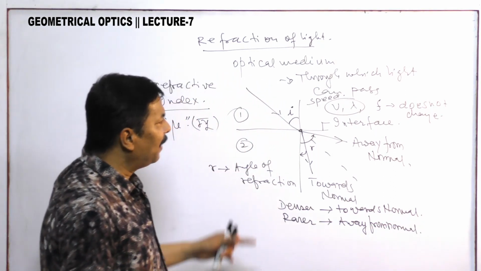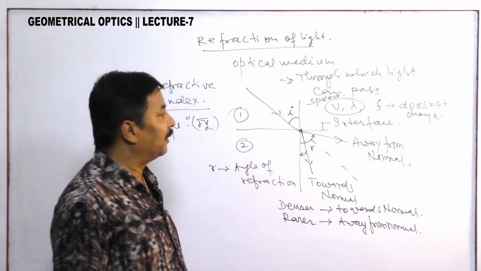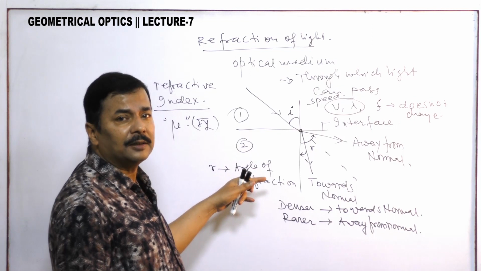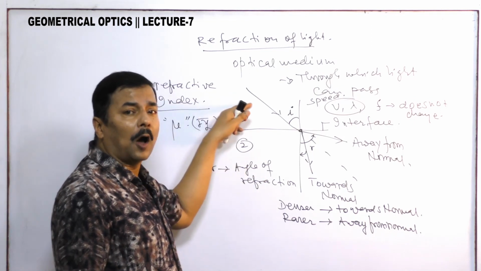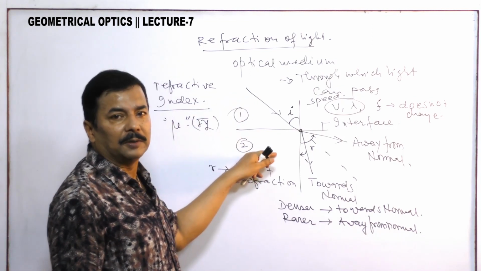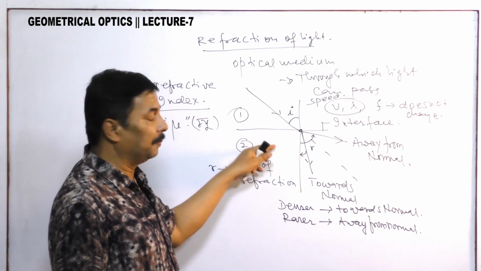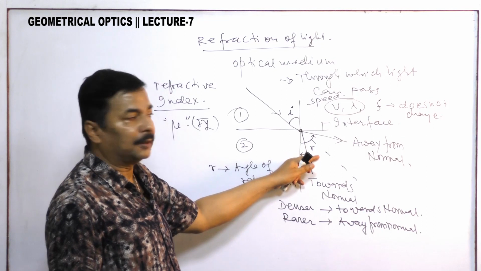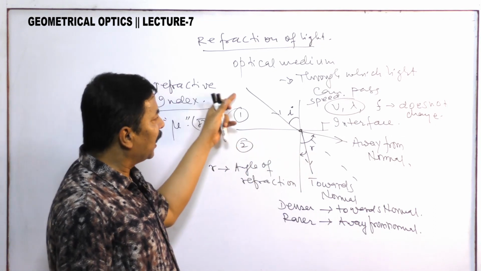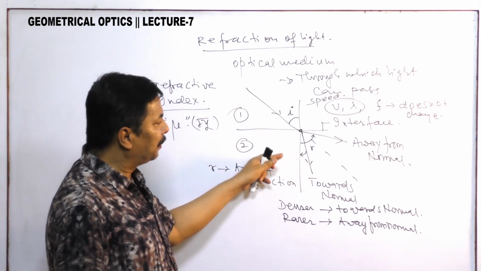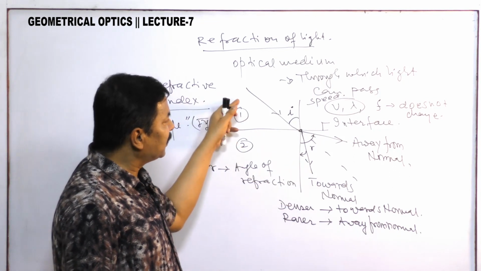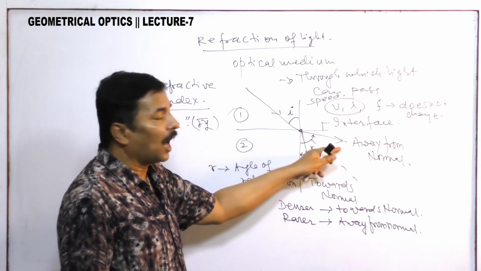Refraction is the phenomenon of bending of light when light goes from one optical medium to other optical medium. Light goes from rarer medium to denser medium, it bends towards the normal. Light goes from denser medium to rarer medium, it bends away from normal.